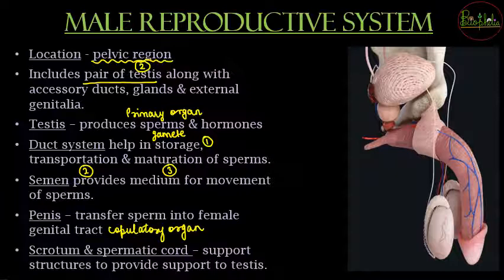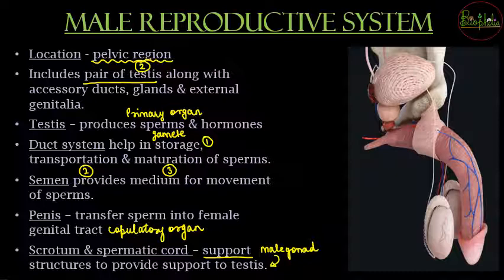Then scrotum and spermatic cord. These two are supporting structures. Whom are they going to support? They support the male gonad. And who is the male gonad or male sex organ? That is the testis. They support the testis because, as you know, the testes hang out of the body, and hanging out of the body they need some support, some connection to the main body structure. That supporting structure is nothing but the scrotum and the spermatic cord.